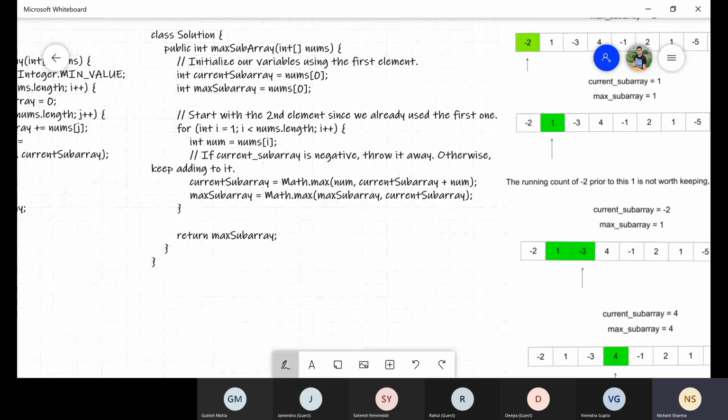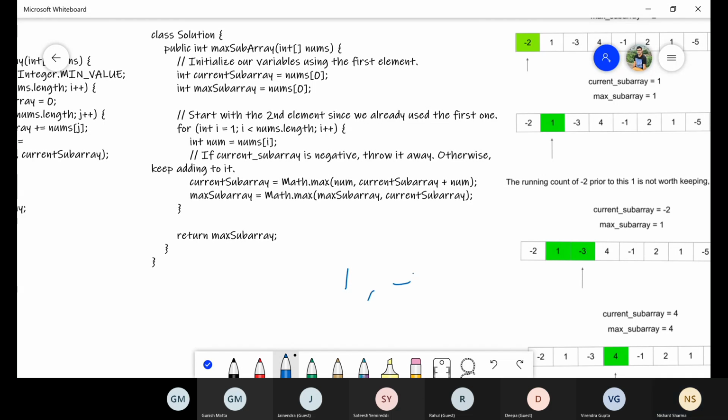So what we are trying to do here is, now we will do the dry run also in parallel. So suppose i is equal to 1. So what will be the value of nums[i]? 1. Okay. What is the current subarray value? -2. Plus, if we basically add the